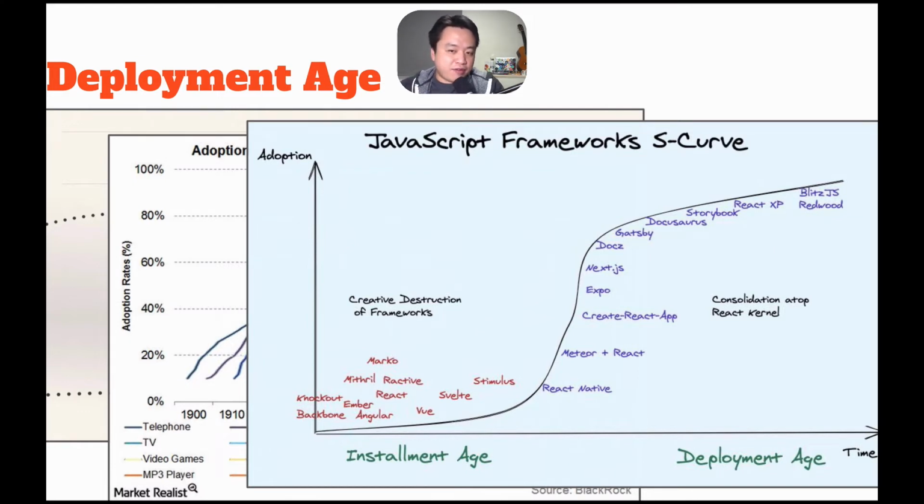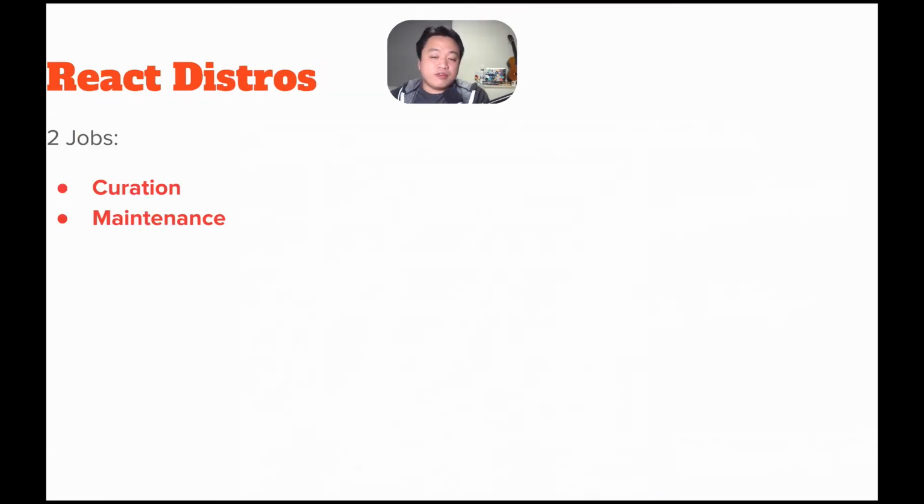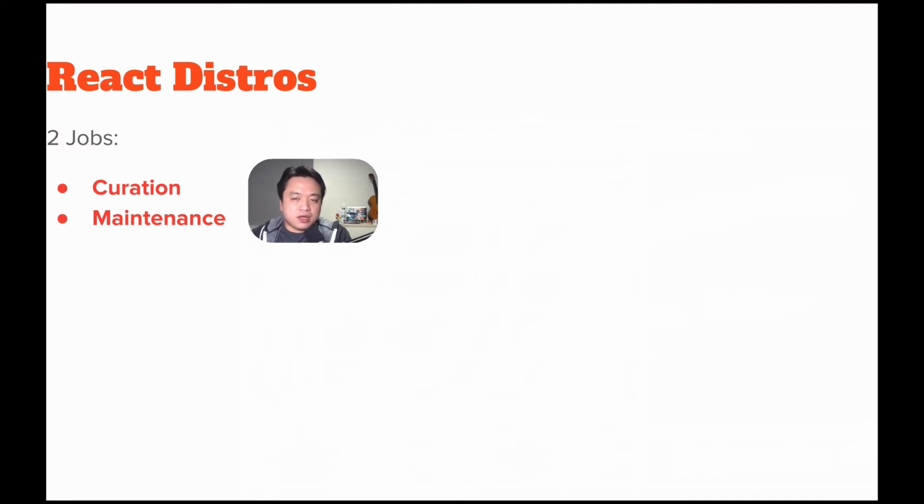This is the typical behavior you see in the deployment age, and is a direct result of React's decision to have a small API surface area. React's distros perform 2 jobs. They curate an opinionated set of tools for a given target audience, and then they bundle all these tools into one and share the maintenance burden.